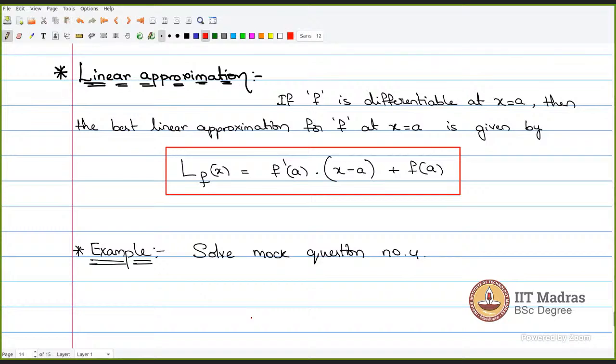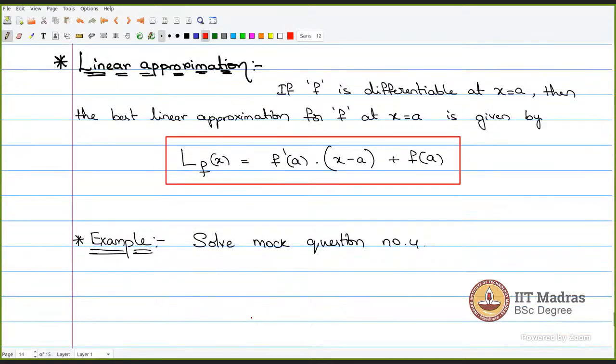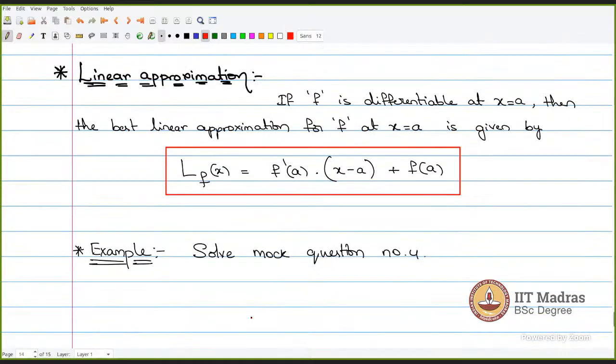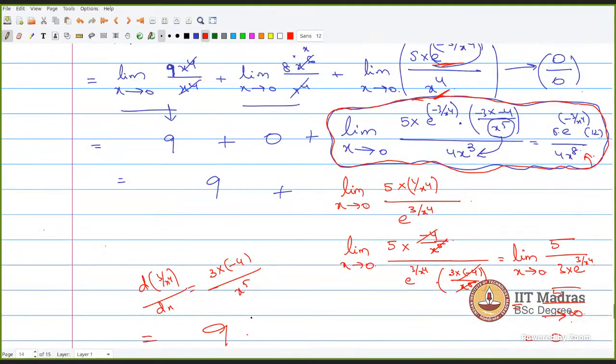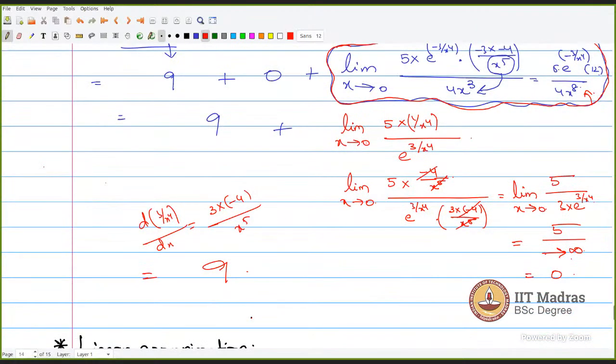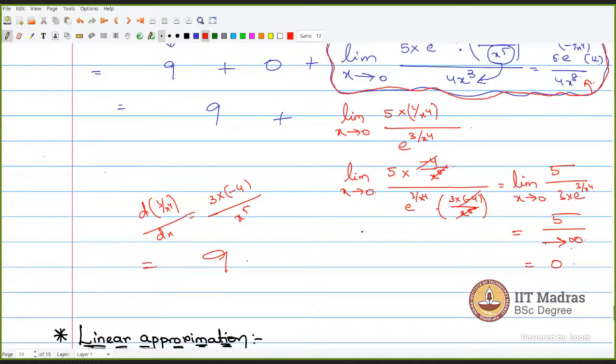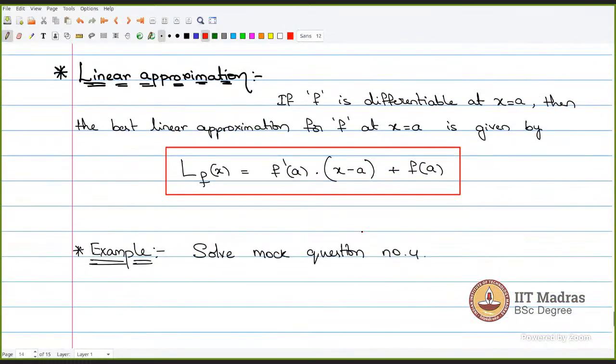Sir, a question was discussed in one live session: log ln x square. Sir, can you write it, please? It was regarding differentiability. Okay, let us do one thing. Let me complete this first. Anyway, this is not that important, but I wanted to take this because we have given a question in it. Many of you know what linear approximation is, I guess. Yeah, okay, I will take that.